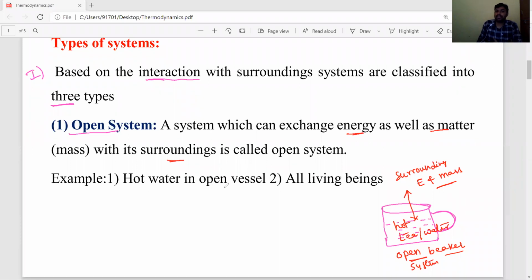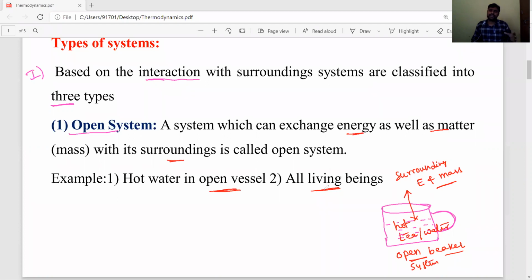Open system examples: hot water in an open vessel, or all living beings. Human beings are also living things. Our body is an open system, not a closed system. If you run fast, after some time our body becomes very hot.